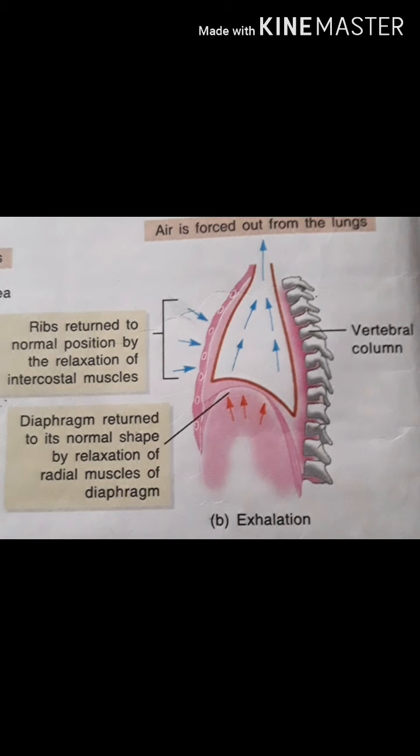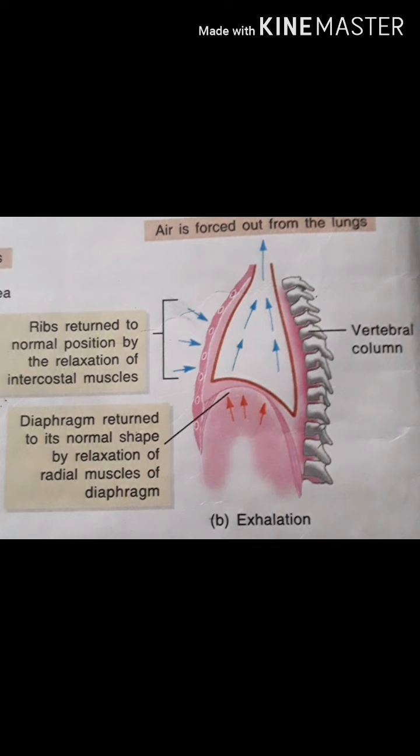Now exhalation. So what is exhalation? Exhalation is the process of giving out carbon dioxide from the lungs to the atmosphere. Carbon dioxide is soluble and can dissolve in water, so it is transported to the lungs in dissolved form.